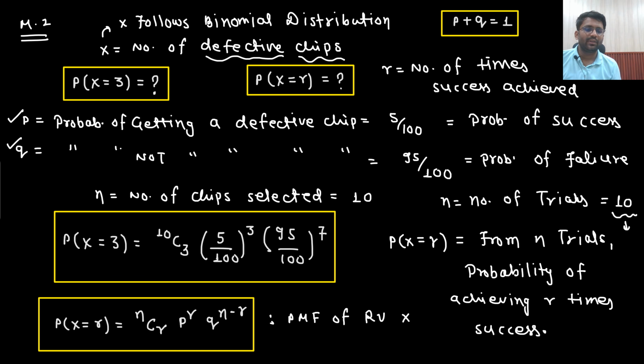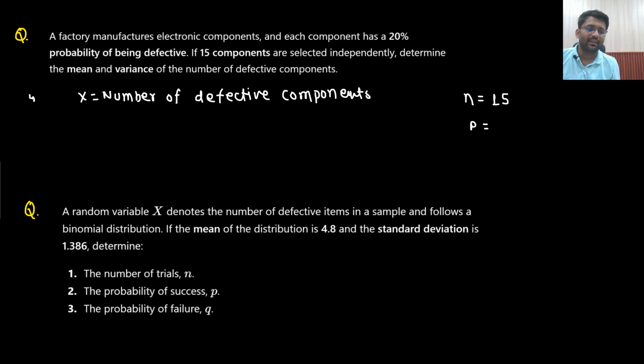Are you able to understand this point? So similarly, what is my random variable x here? Number of defective components. So what will be my probability p? Probability of success. That means getting a defective component.